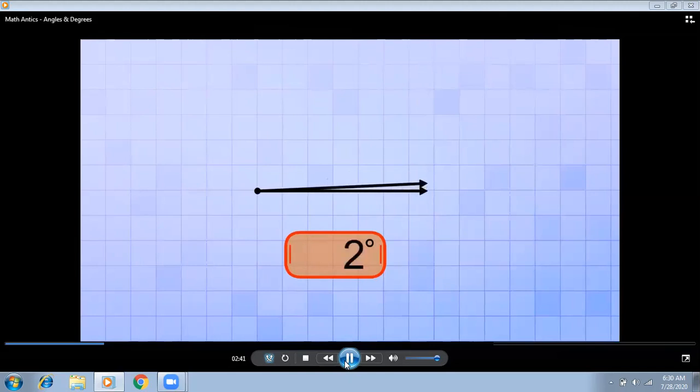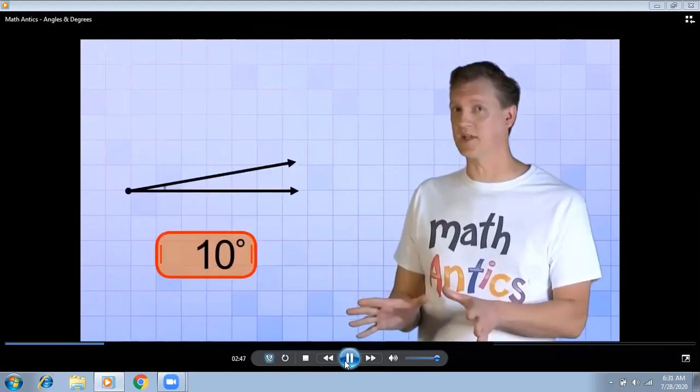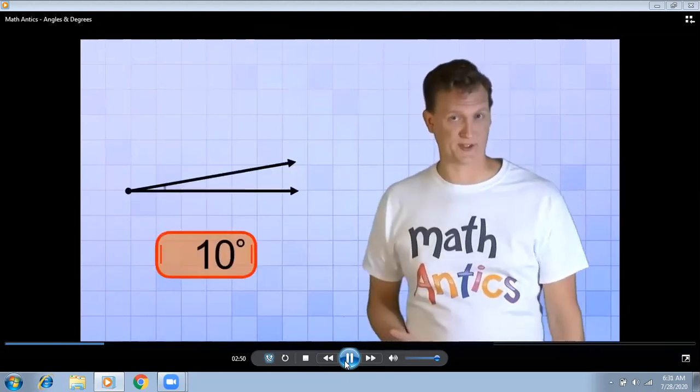1 degree, 2. So look, the one ray is on the same point, only the other ray starts rotating, and now it makes different angles. 3, 4, 5, 6, 7, 8, 9, and 10. Now let's hold it there for a second. So this is what 10 degrees looks like.